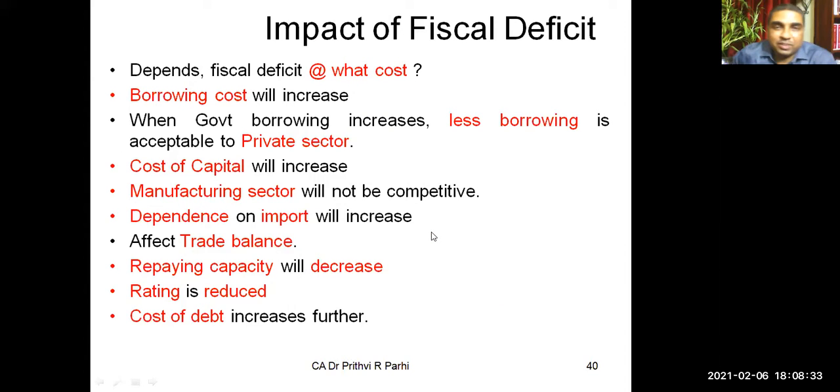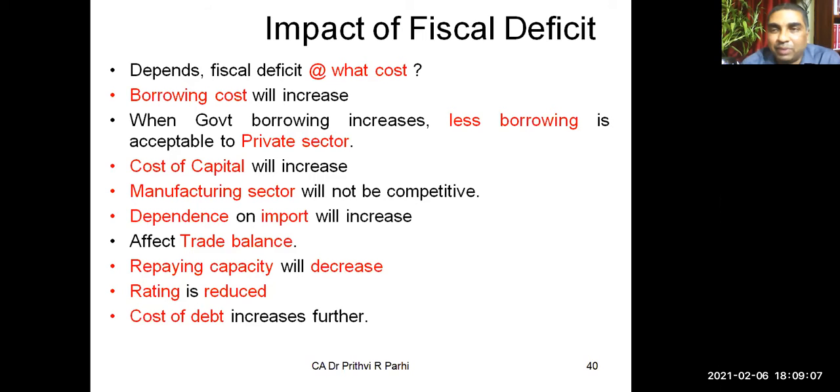In the previous class we were analyzing the impact of fiscal deficit. As you know, it will increase the cost of capital, right? Money has to be borrowed by the government, but borrowing has a cost. Interest has to be paid. So borrowing cost will increase when the government borrows. And when the government's borrowing increases, the scope of borrowing becomes less for the private sector.